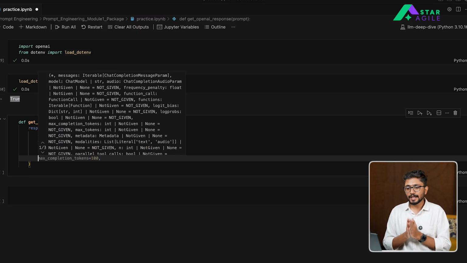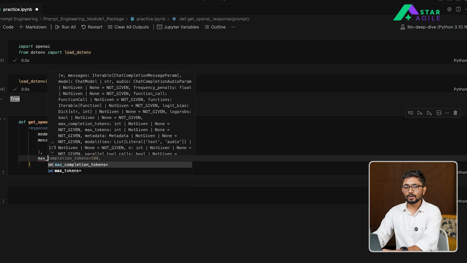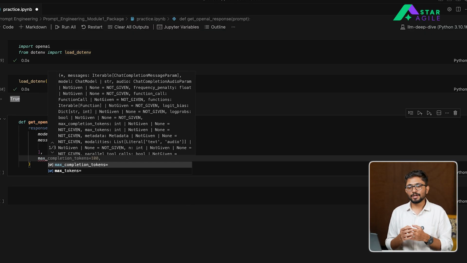Once this is done, we are going to set a couple more parameters. The next parameter is to set how many tokens we want in the output. Remember, if you do not set this parameter, the model will continue to respond until it finds that the response is completed. Sometimes it is okay, but here for demonstration purposes, in order to generate the responses a bit faster, I am going to set an upper limit on how many tokens are generated. Ideally, I am going to set it to 100, but you can keep a higher number in order to avoid the sentences generated by the model abruptly stopping.